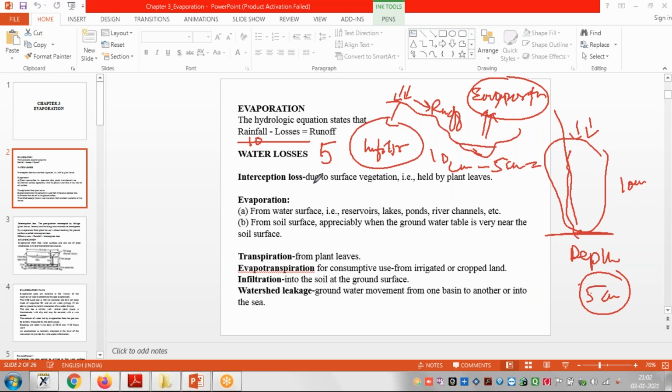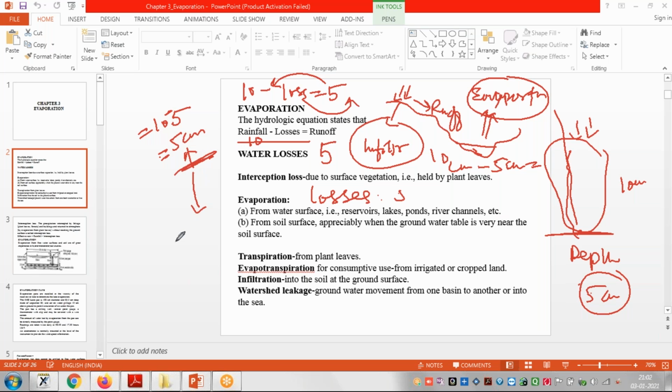10 minus 5 means the losses is what? The losses is equal to 5, right? If I put the value, 10 minus losses is equal to runoff, which is also 5, right? So this loss will come here and this 5 will come here. So it will become what? 10 minus 5 equal to what? 5 centimeter. This 5 centimeter is the loss.